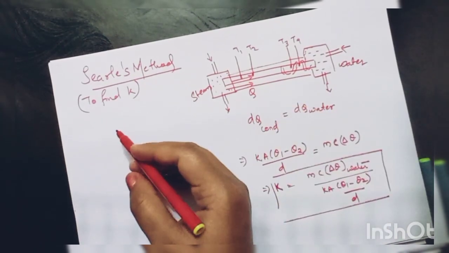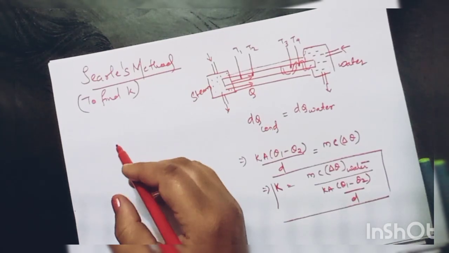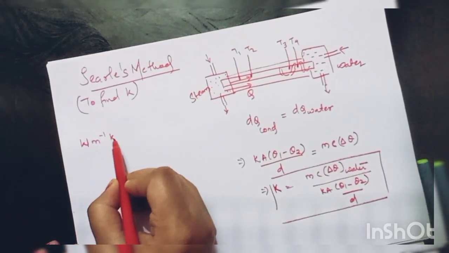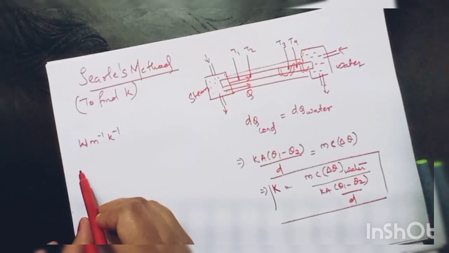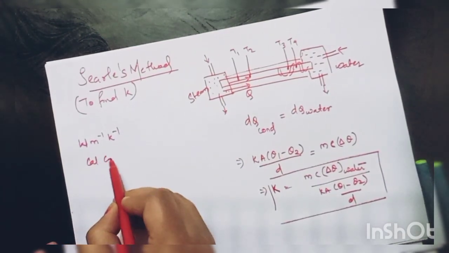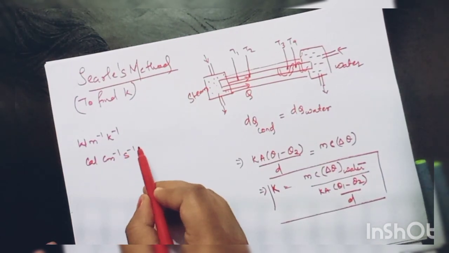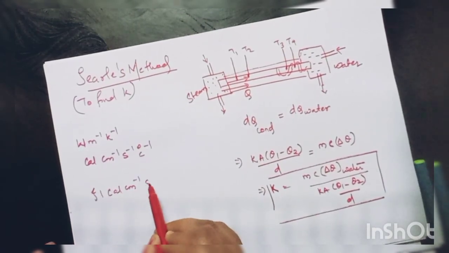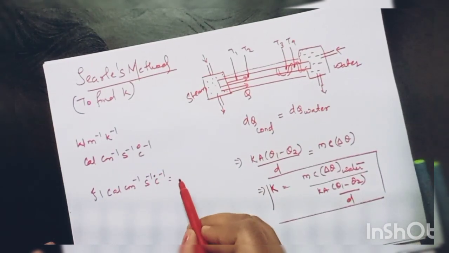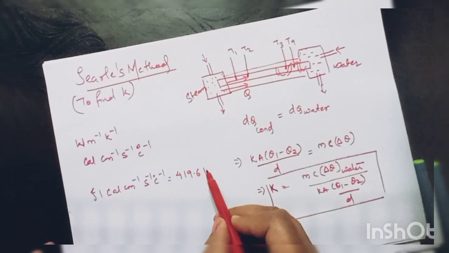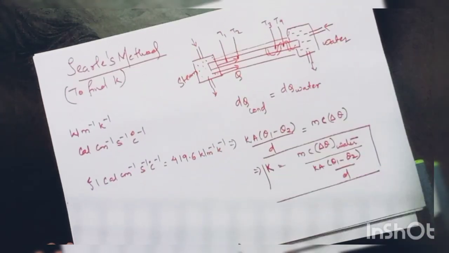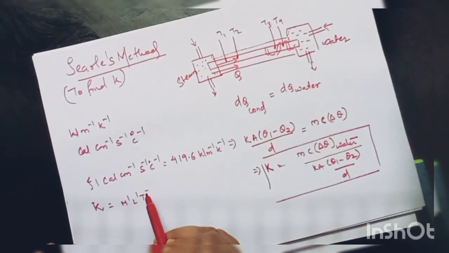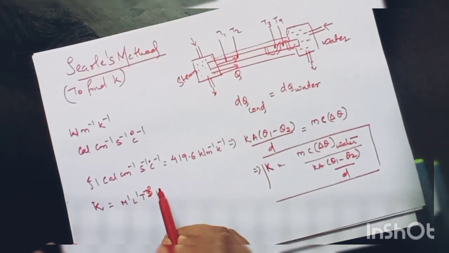So the SI unit of conductivity or coefficient of conductivity is watt meter inverse Kelvin inverse, or the CGS unit can be written as calorie centimeter inverse second inverse Celsius inverse, and 1 calorie centimeter inverse second inverse Celsius inverse is equal to 419.6 watt meter inverse Kelvin inverse, and the dimension of K is M1 L1 T minus 3 K minus 1.